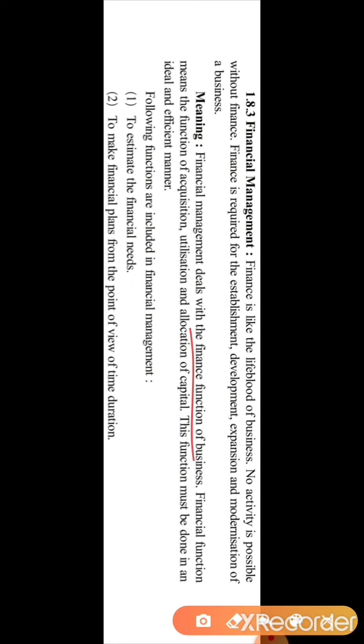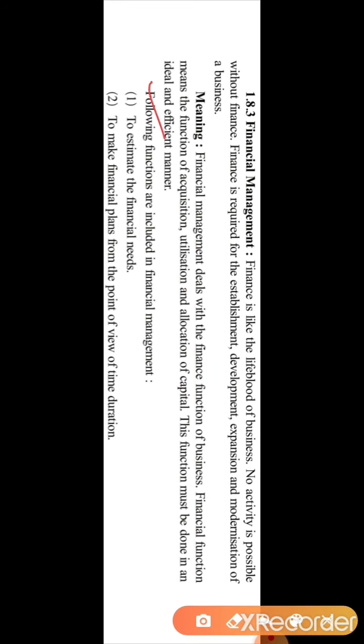And what are the financial functions? You can see acquisition of fund, then utilization of fund, and proper allocation of capital. Here are the functions of financial management. The first you can see is to estimate the financial need of the business, how much money is required by the business for completing the short term and long term goal. And second point, to make the financial plan from the viewpoint of the time duration.